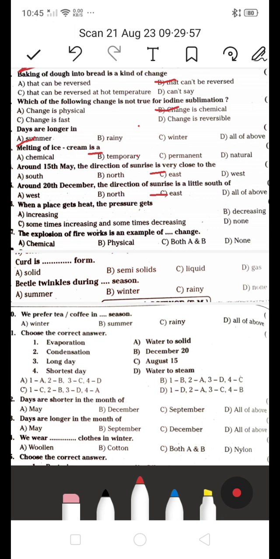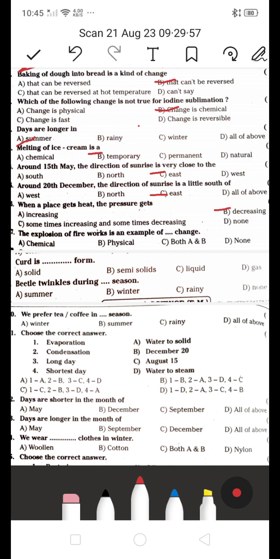When a place get heat, the pressure get increasing. When a place get heat, the pressure ఏమవుతుంది, it's increase అవుతుందా లేకపోతే decrease అవుతుందా? Sometimes it increasing and sometimes decreasing. Or D, none. Which is the right answer? If the place get heat, the pressure get decreasing. So B is the right answer.